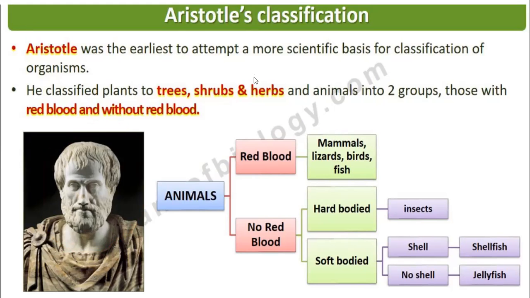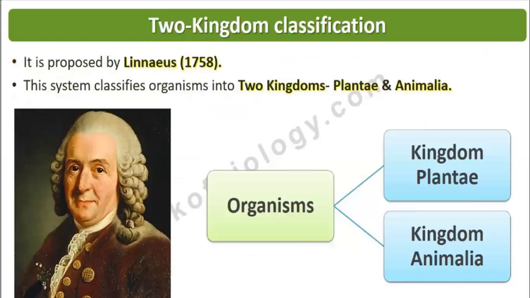Then came the introduction of the two kingdom system of classification. This system was proposed by Carolus Linnaeus, who also gave the binomial system of nomenclature. It classifies living organisms into two kingdoms: Kingdom Plantae and Kingdom Animalia.